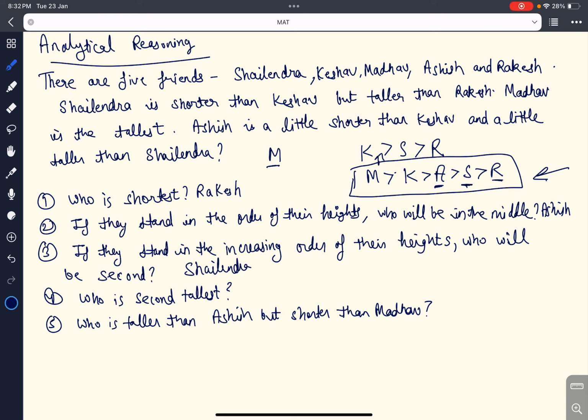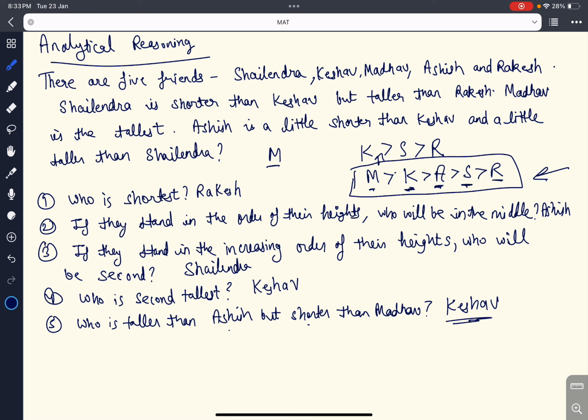Who is second tallest? Keshav is the second tallest person. Now the last question is, who is taller than Ashish but shorter than Madhav? Taller than Ashish and shorter than Madhav. So Keshav is taller than Ashish but shorter than Madhav.